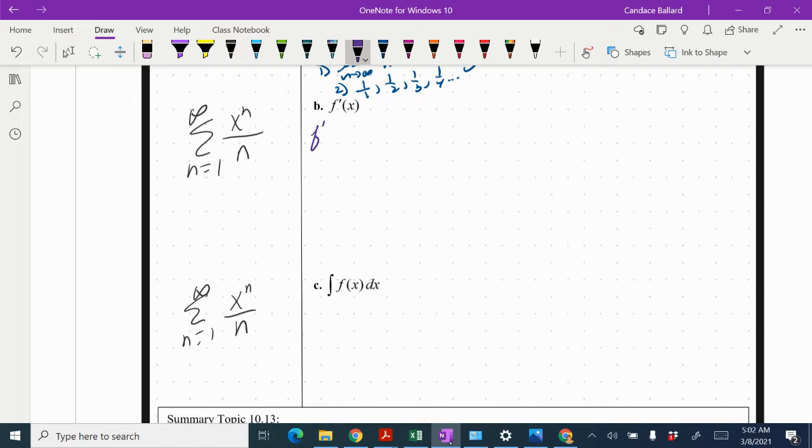I'm going to take its derivative, which we're still going to have this little series, sum equals 1 to infinity out front. And then I know when I take a derivative, I have to bring my exponent to the front, and then I subtract 1 off my exponent. And then we have this n, so these are going to cancel. So this is really equal to the sum as n equals 1 to infinity of x to the n minus 1. We're going to put that into our ratio test to find the interval.